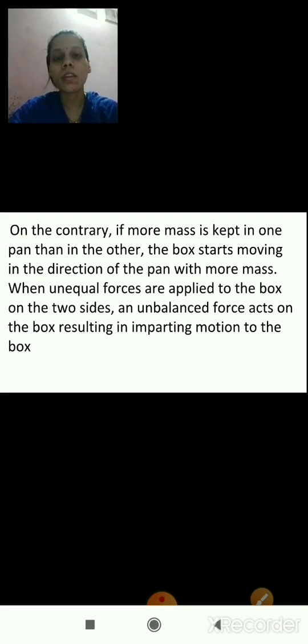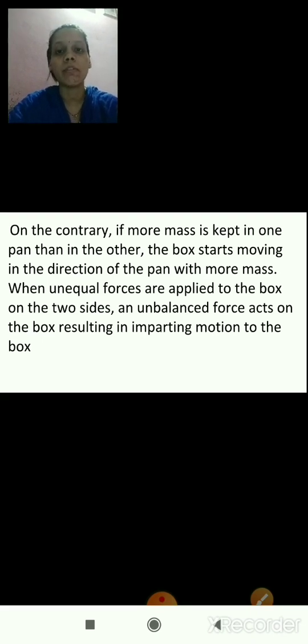So when we place more mass in one pan as compared to the other pan, unequal forces are applied on the box. This is called unbalanced force, which acts on the box when we keep more mass in one pan as compared to the other pan. That time we can see unbalanced force acting on the box.